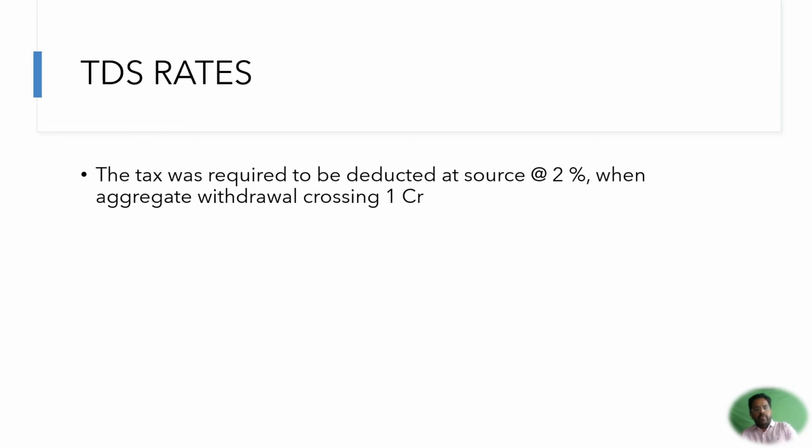Now let us discuss the TDS rates which are applicable. The tax is required to be deducted at source at 2% whenever the aggregate withdrawal crosses 1 crore rupees. This section has come into effect from 1st of September 2019, and it is applicable for the withdrawal for the complete previous year.